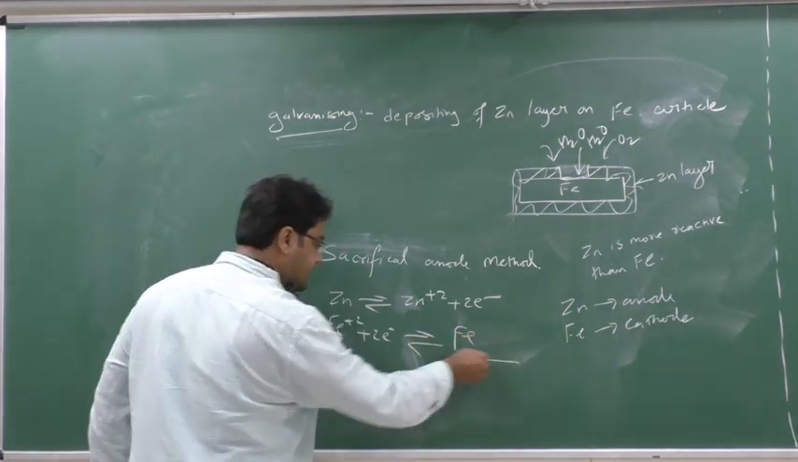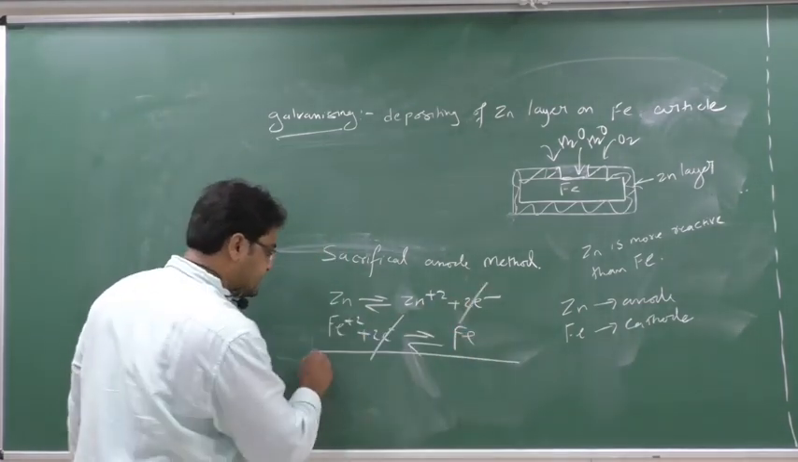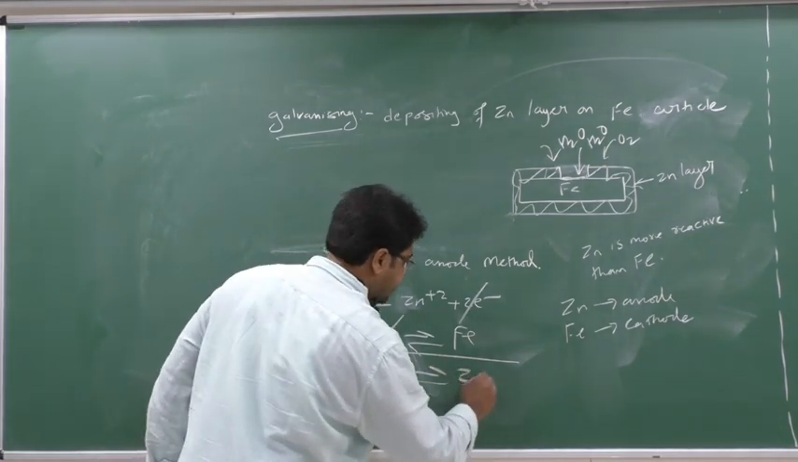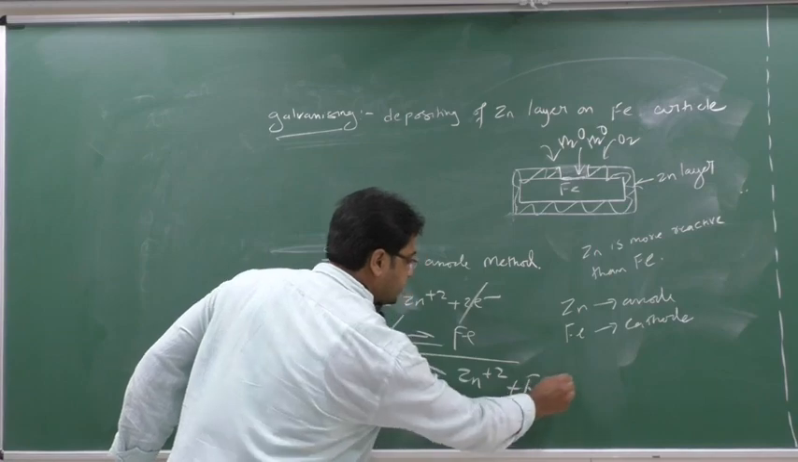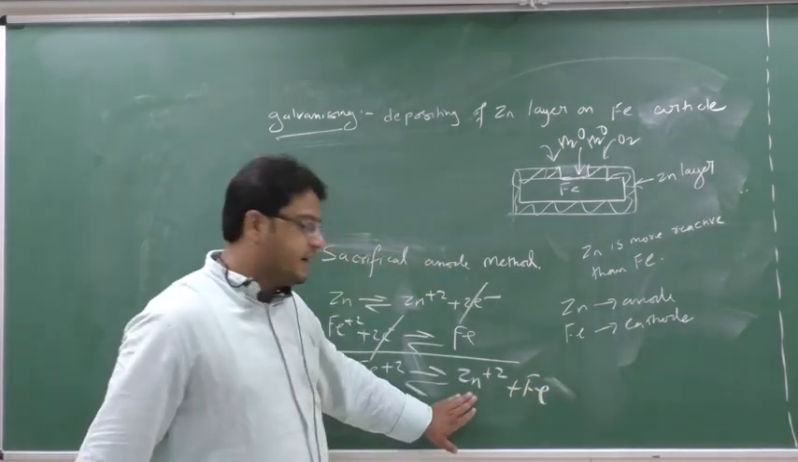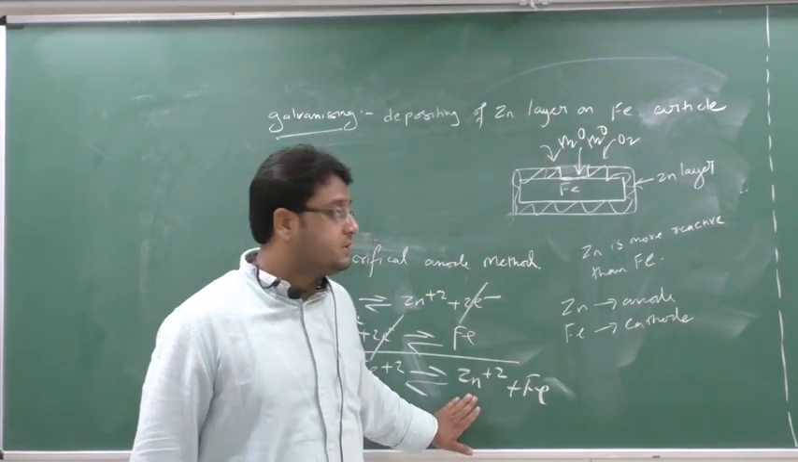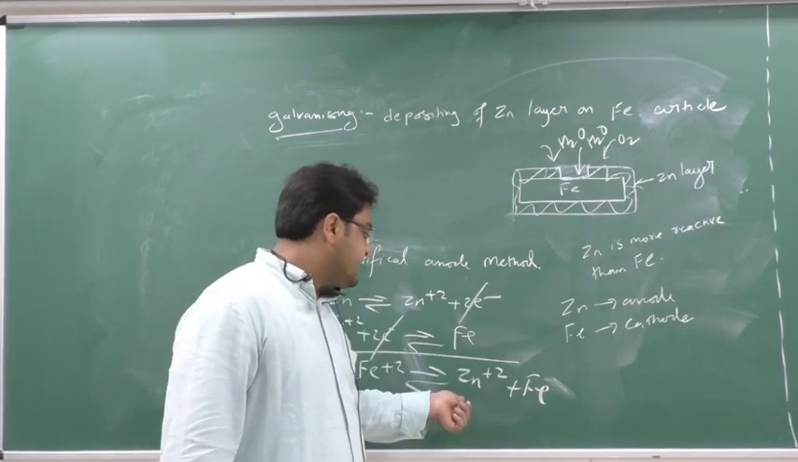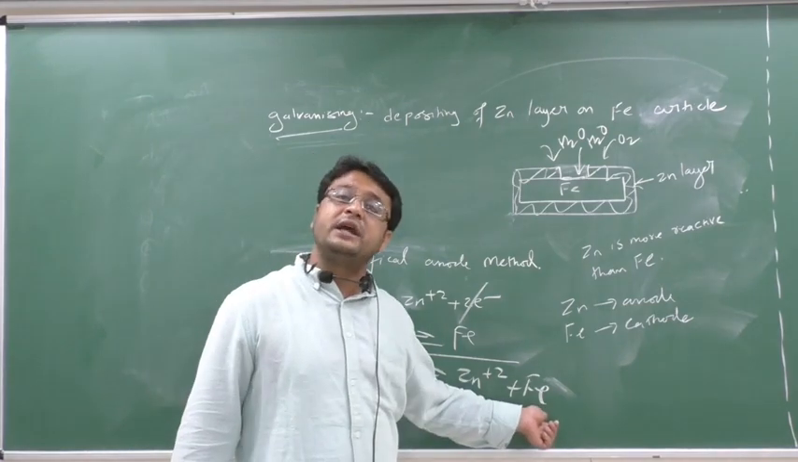So what happens here? Zn plus Fe2+ forms Zn2+ plus Fe. Now if you look at the product side, Zn is forming its ions and Fe is as it is.